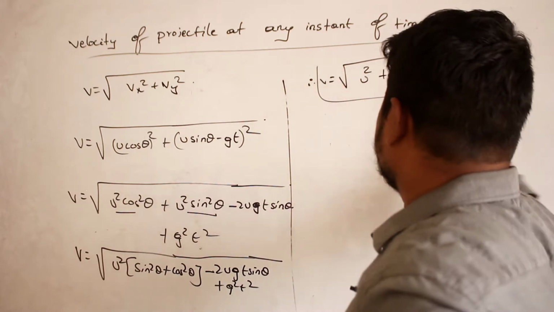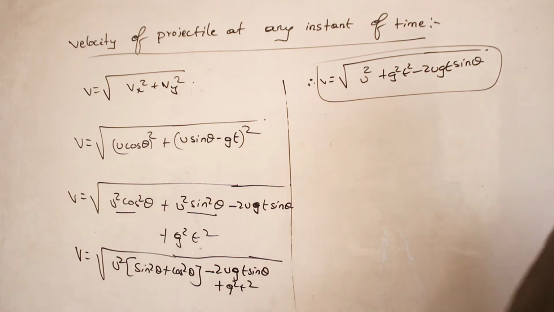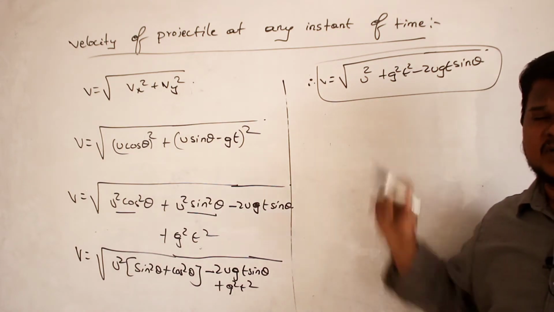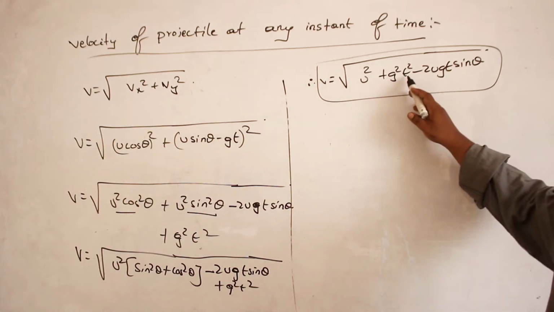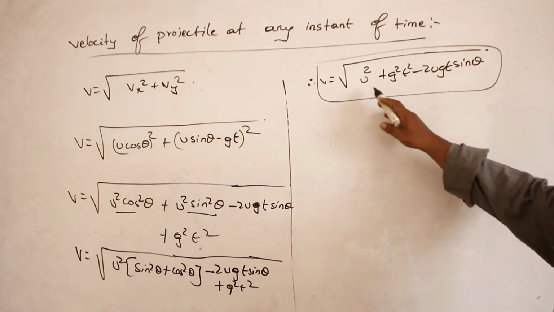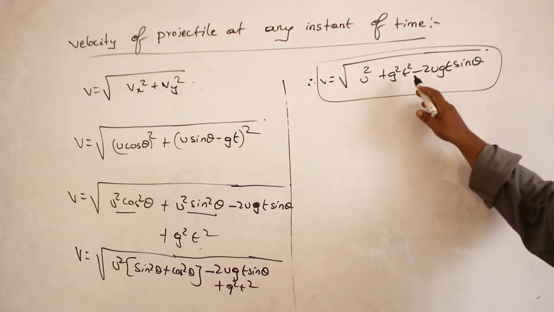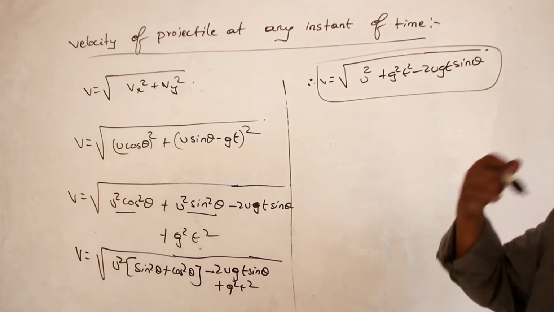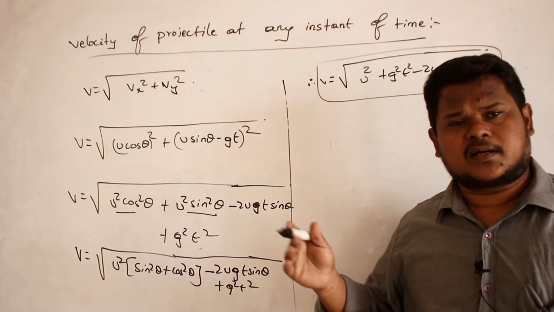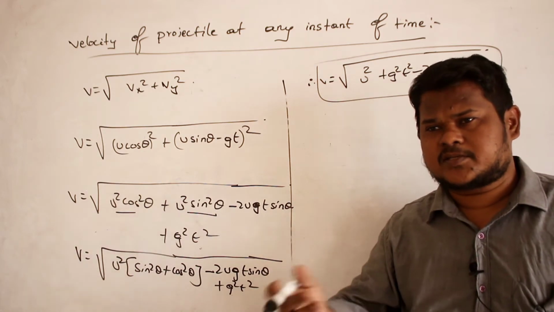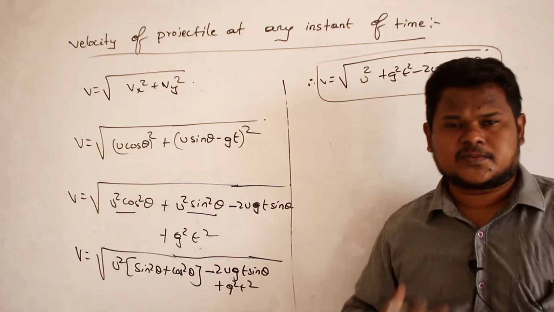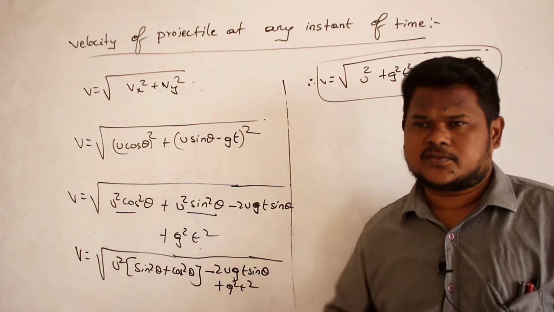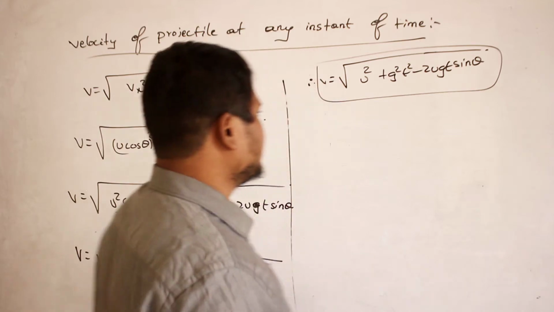So this is the equation to calculate what? To calculate velocity of projectile at any instant of time. Here t means instant of time, no, ma? So if I know initial velocity and if I know time, then definitely I can calculate velocity of projectile at any instant of time. After 2 seconds means just you substitute t value 2. After 4 seconds means just you substitute t value 4. Like this you can do the calculation. Let us do one problem.